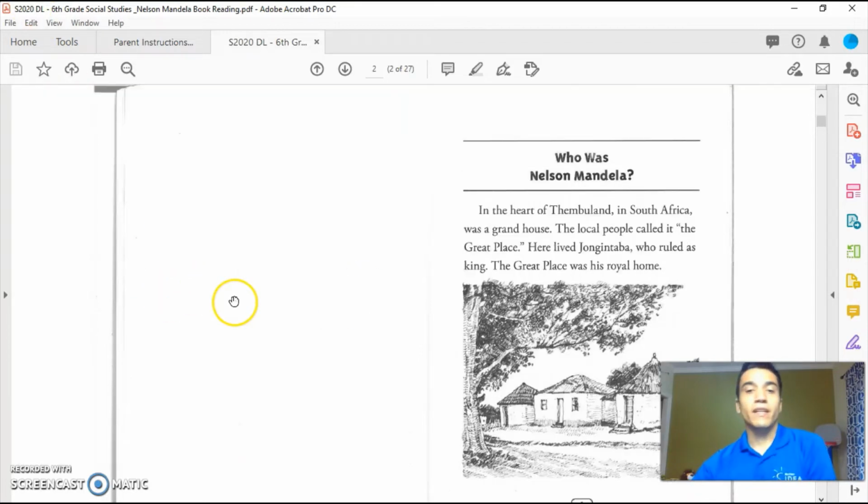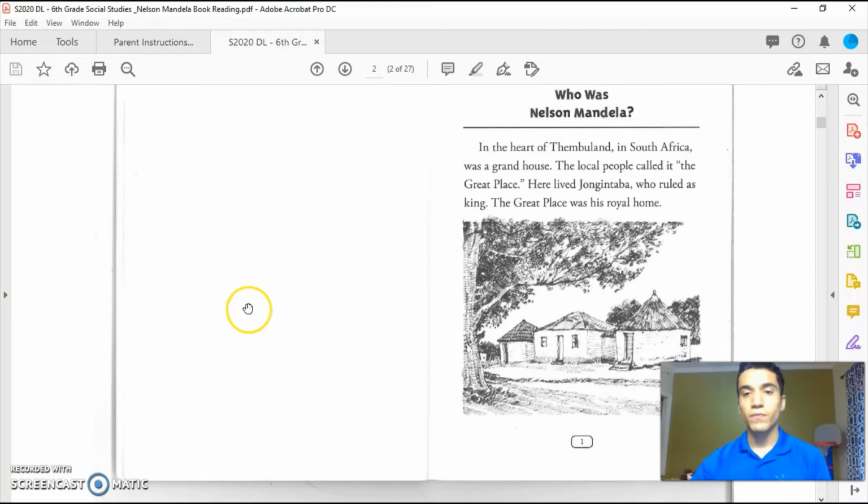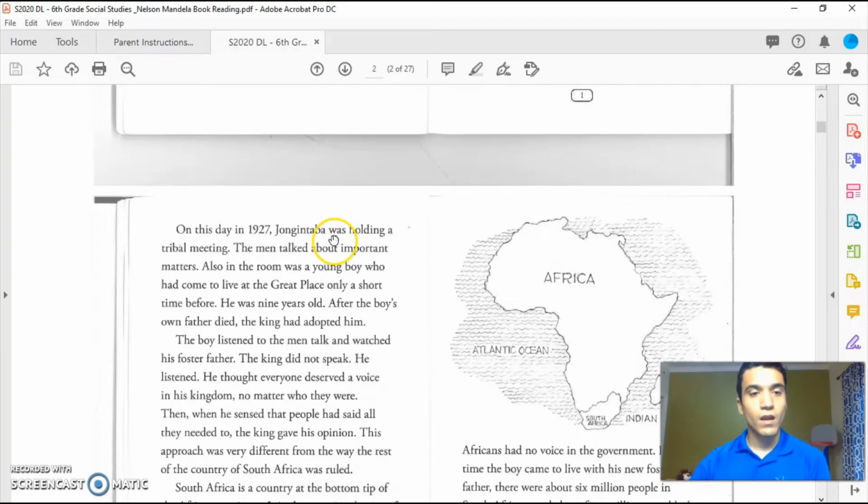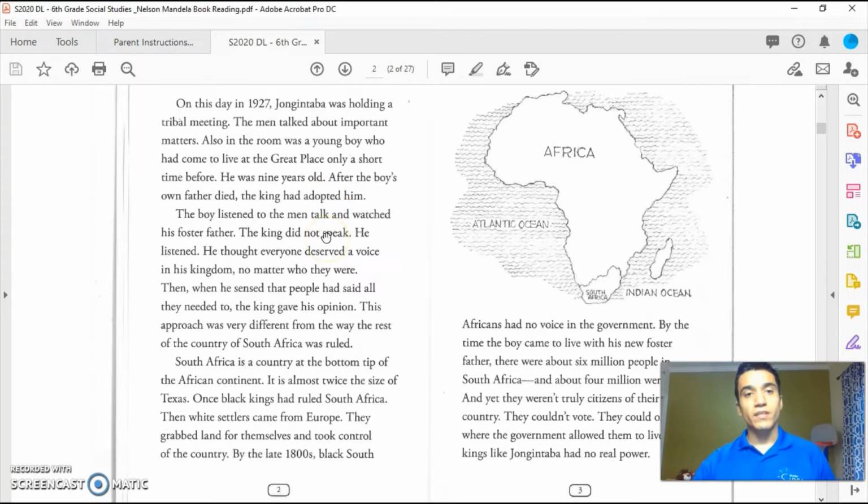In the heart of Thembuland in South Africa was a grand house. The local people called it the Great Place. Here lived Jongdindaba, who ruled as king. The Great Place was his royal home. On this day, in 1927, Jongdindaba was holding a tribal meeting. The men talked about important matters. Also in the room was a young boy who had come to live in the Great Place only a short time before. He was 9 years old. After the boy's own father died, the king had adopted him. The boy listened to the men talk and watched his foster father.